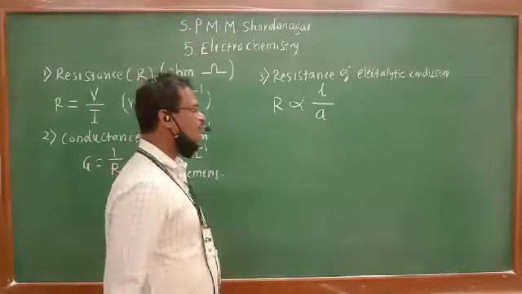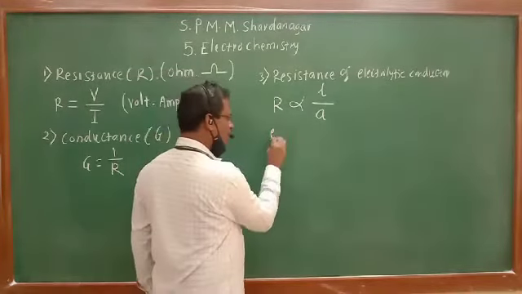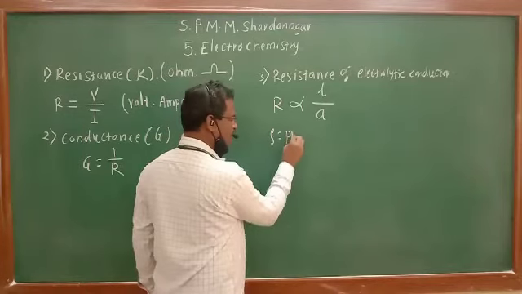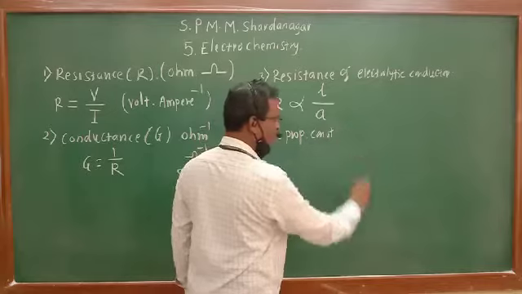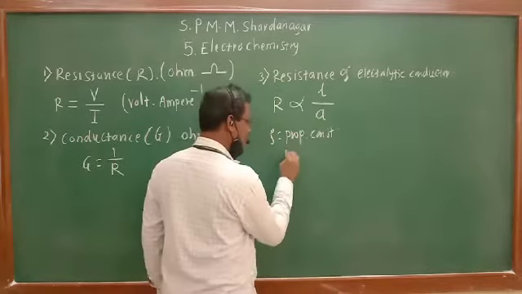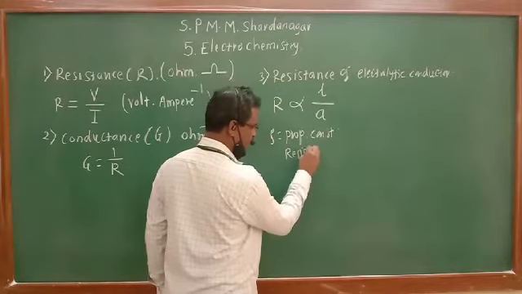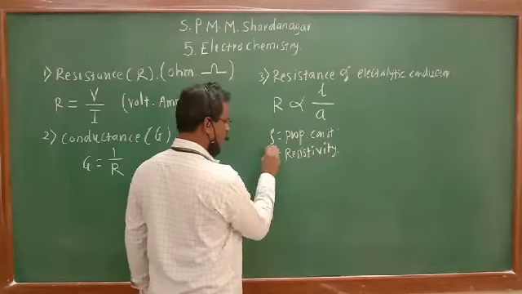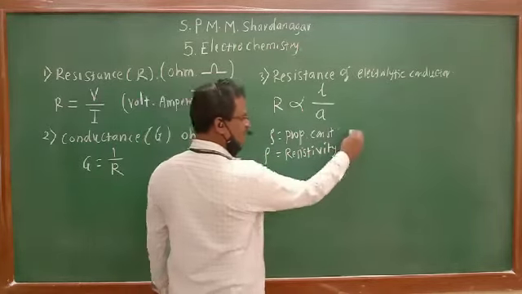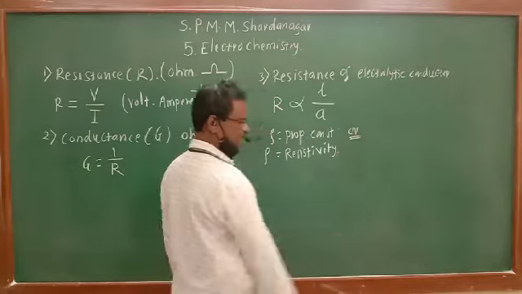If we take rho as a proportionality constant, it is also known as resistivity.